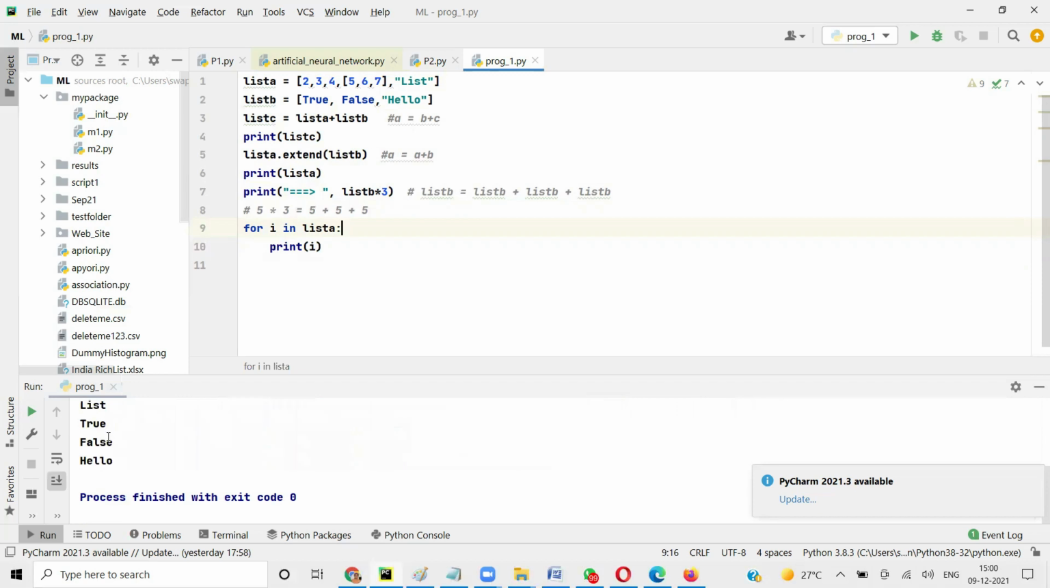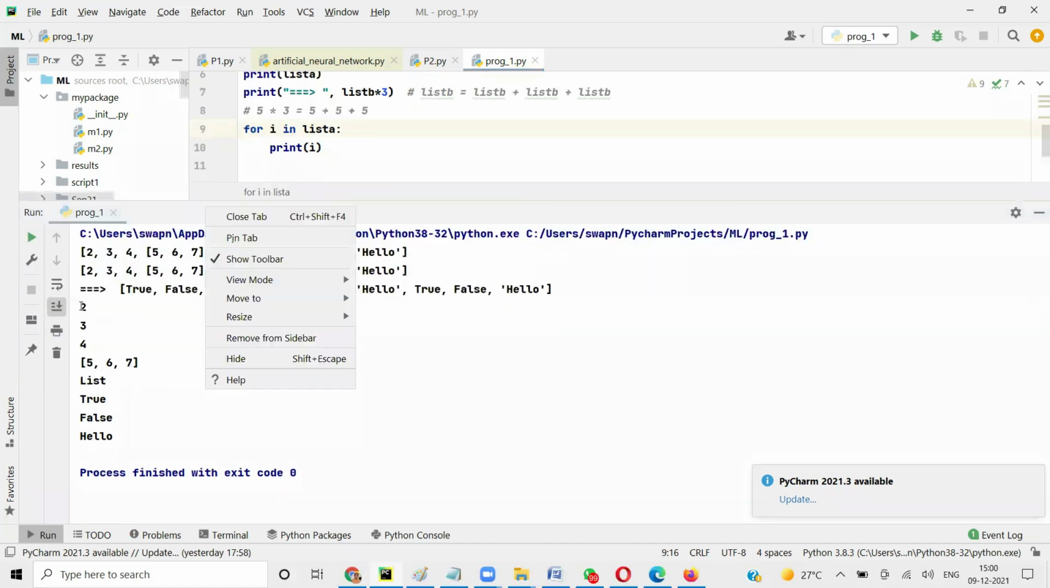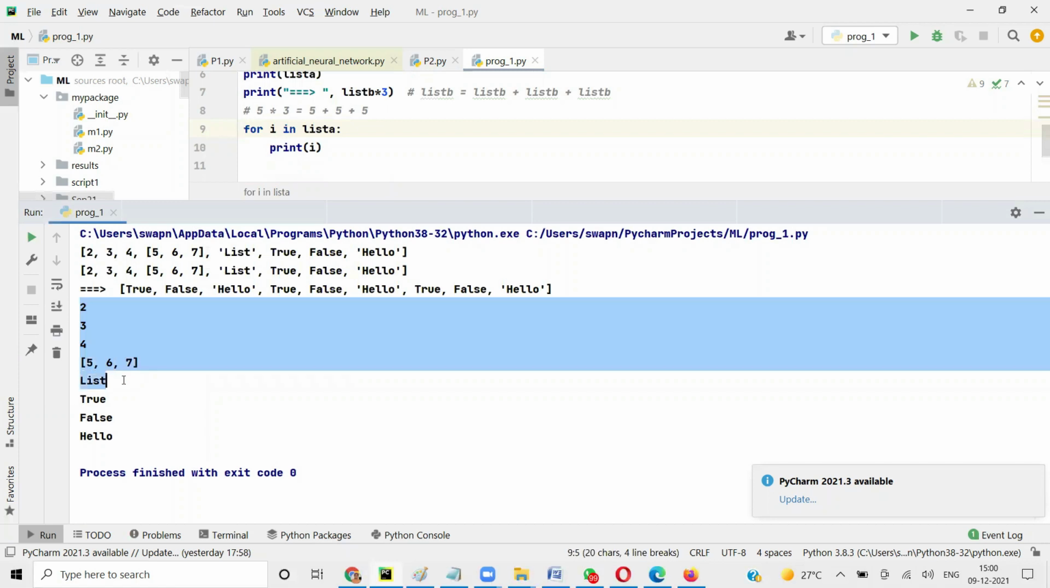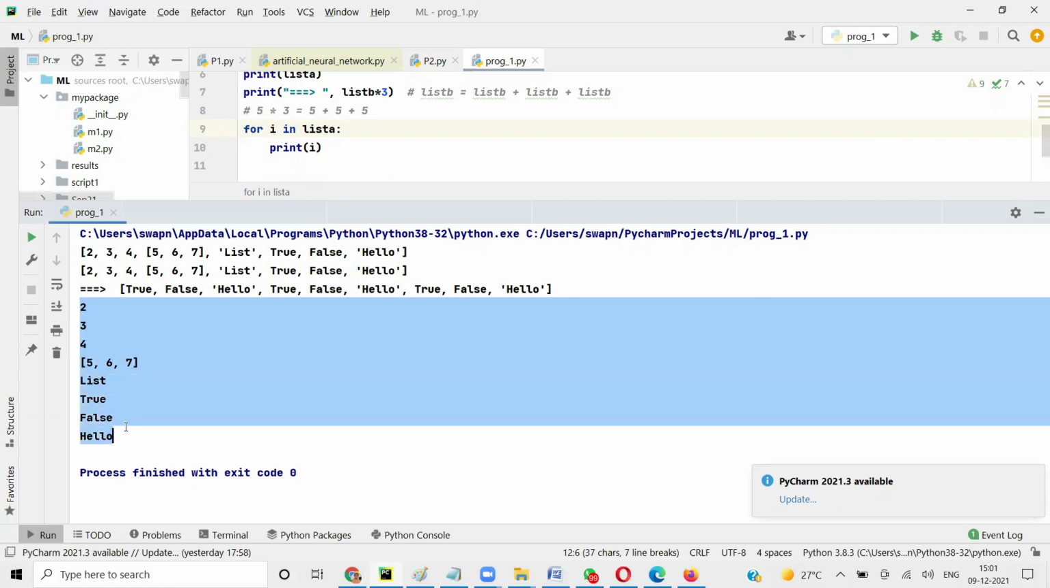So what happened? List A, I did, because we have done list A dot extend. So list A has all the values: 2, 3, 4, 5, 6, 7, list, true, false, hello. All these things have come together. So you can iterate through a list using a for loop.